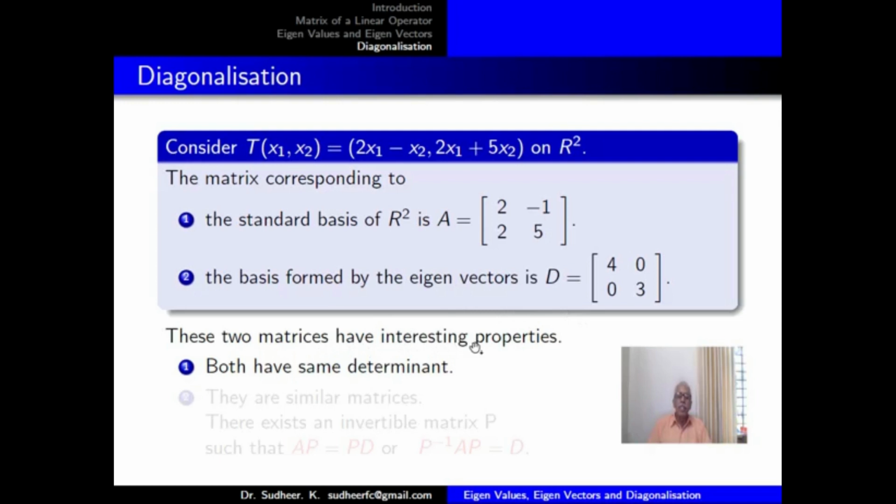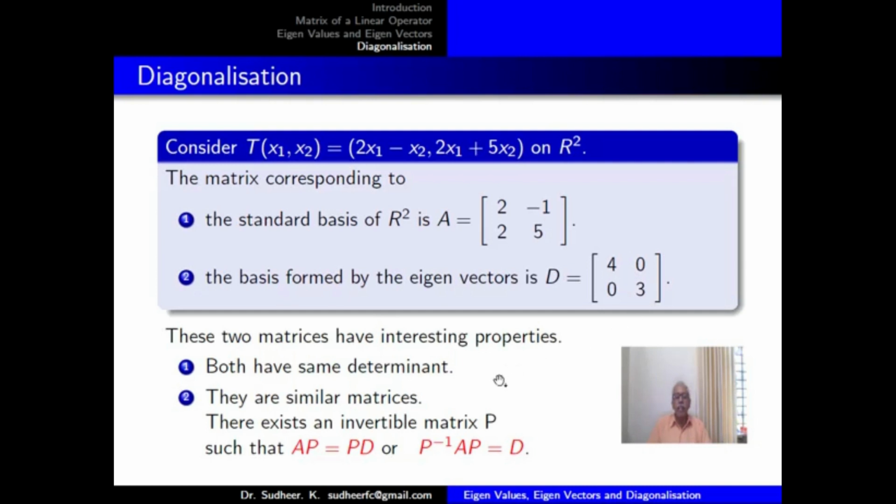These two matrices have many interesting properties. Both of them have the same determinant. The determinant of A is easily calculated as 2 times 5 minus 1 times 2, which is equal to 12. And the determinant of D is directly found as the product of the diagonal entries, that is 12. So both have the same determinant. The two matrices are similar matrices.